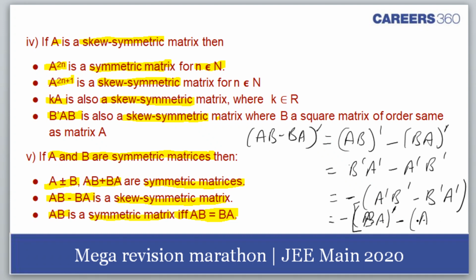So this would eventually become minus of BA minus AB transpose. Okay, there's a slight mistake here. AB minus BA is a skew symmetric matrix, this is what you want me to explain. I take a transpose here, so I get AB transpose minus BA transpose.